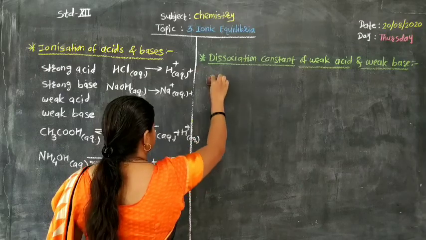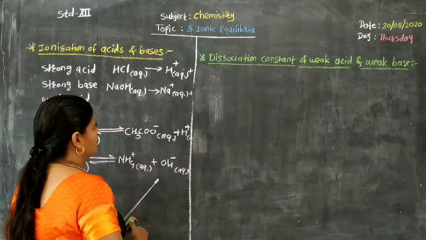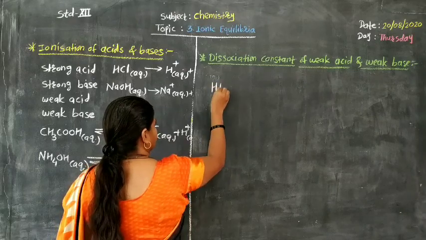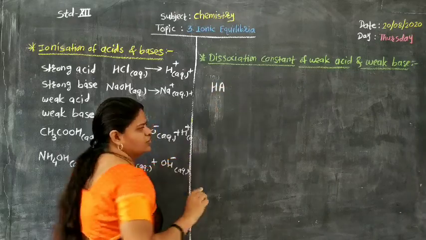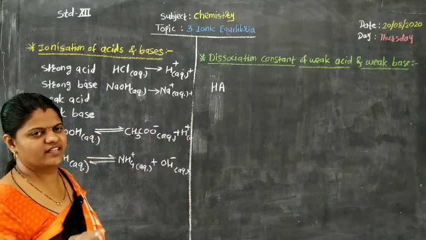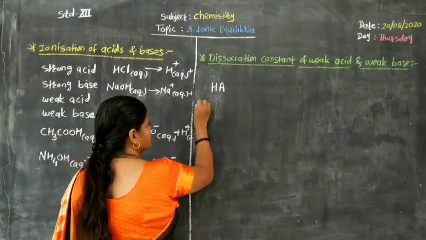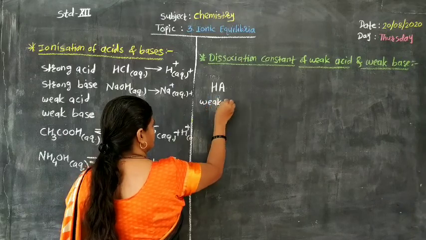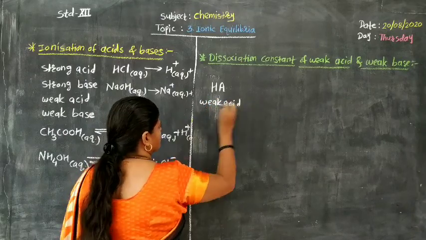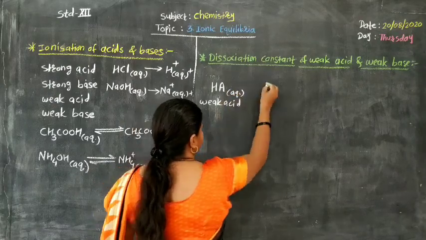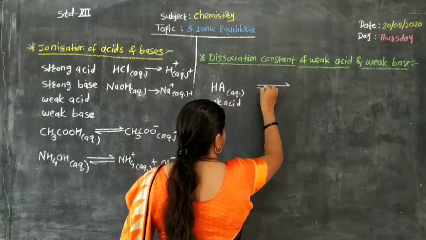Now let us consider in general any weak acid HA. Remember, in general any weak acid is denoted by HA. So this HA is a weak acid. In the aqueous medium, it dissociates.